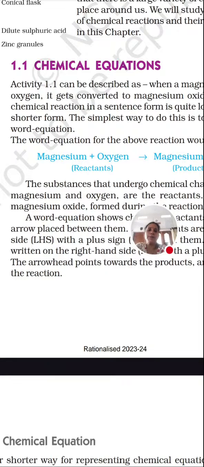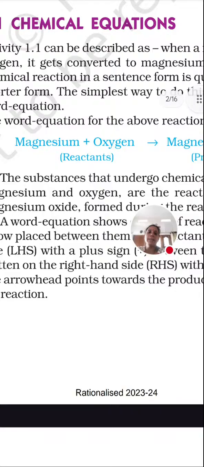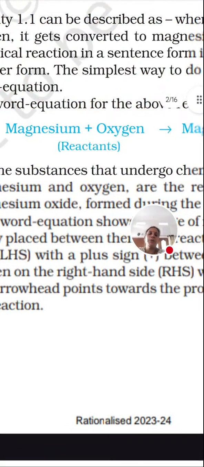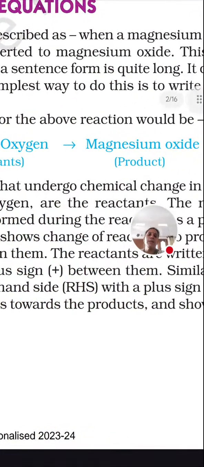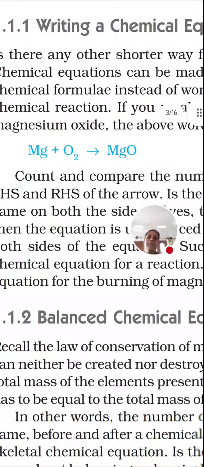Now coming to the chemical reaction, how to represent it. A chemical reaction can be represented in the form of a sentence: magnesium reacting with oxygen to form magnesium oxide. That is one way to represent. The second, we can represent in the form of words, as given in the blue words: magnesium plus oxygen is forming magnesium oxide. And the third type is the symbolic representation. We can represent any chemical reaction in three different ways.